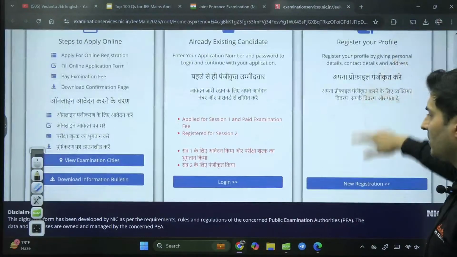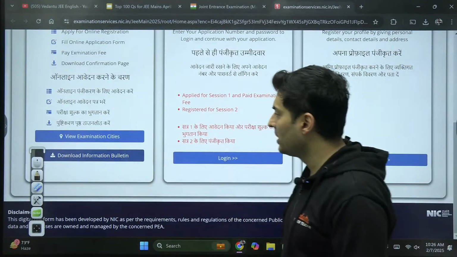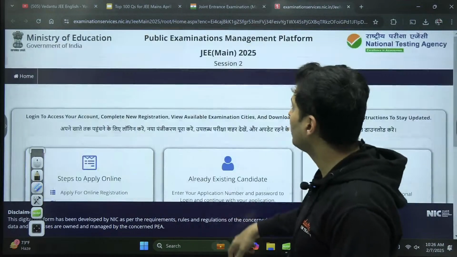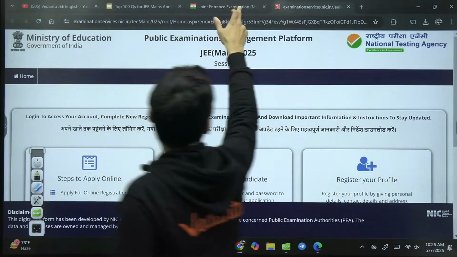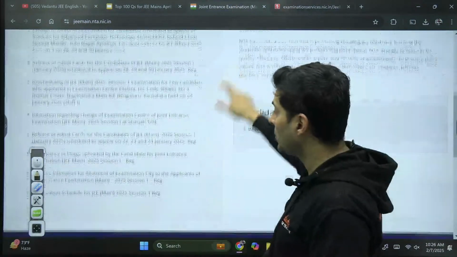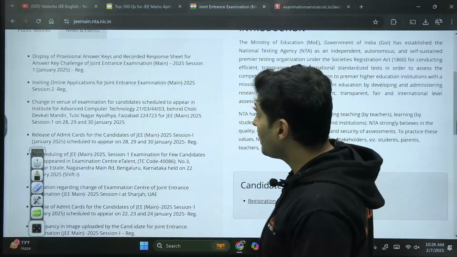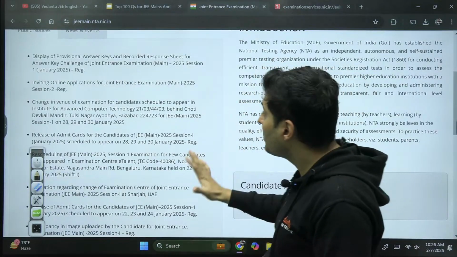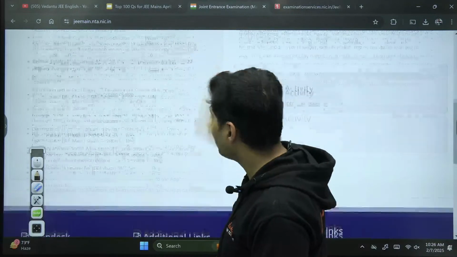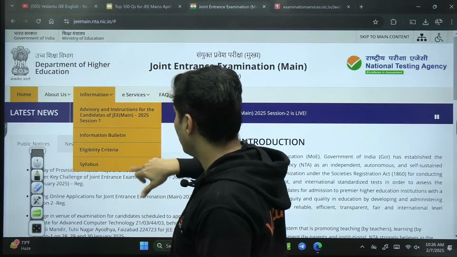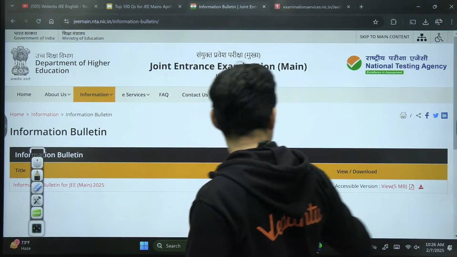If you go to this information bulletin, it is not downloading. I think there are some issues even with the answer key right now. So let me see from here if it is getting downloaded.